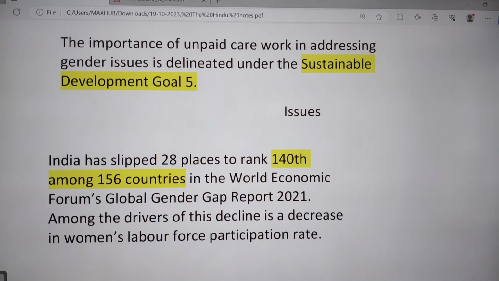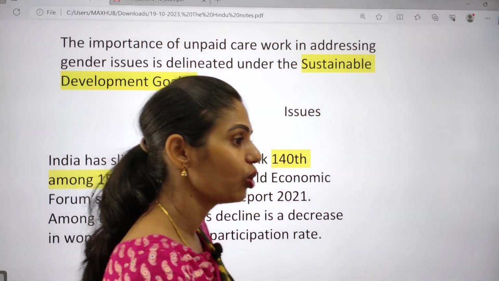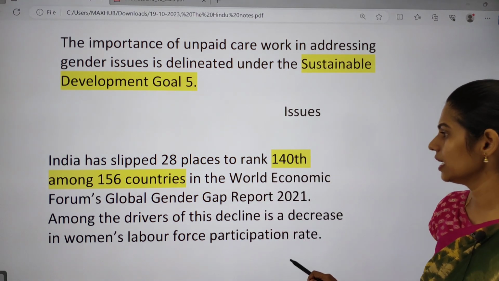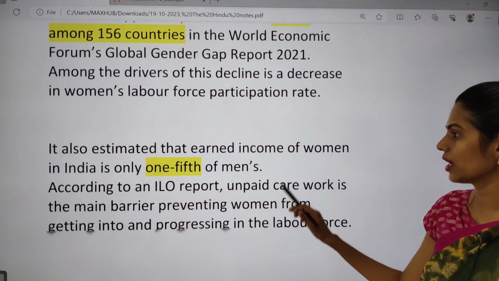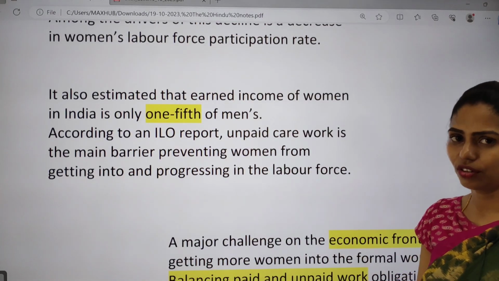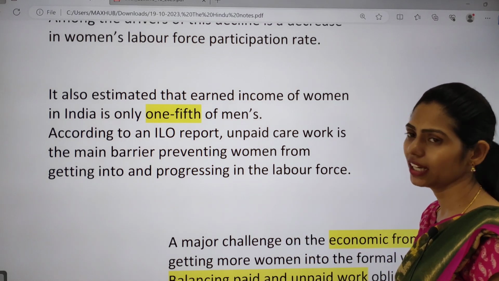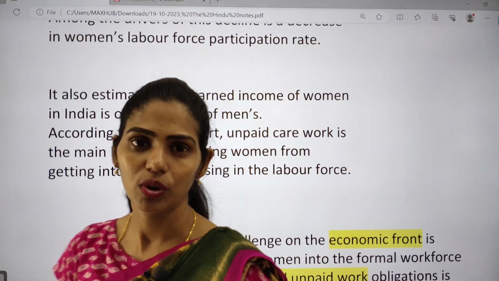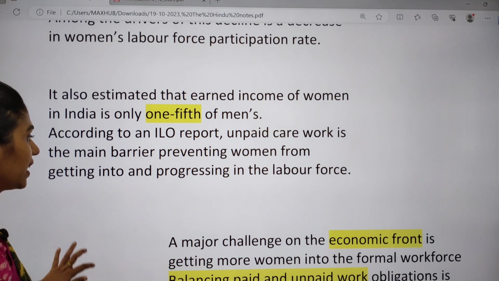In the Global Gender Gap Report of 2021, India's rank is 140 out of 156, because the report also calculates the unpaid work of women. It also estimated that the earned income of women in India is only one-fifth, because we are not counting the unpaid work of women, so the women's contribution appears less, and India's ranking is very low.